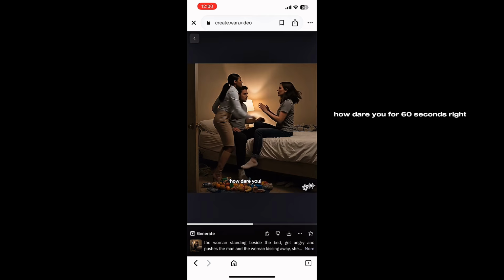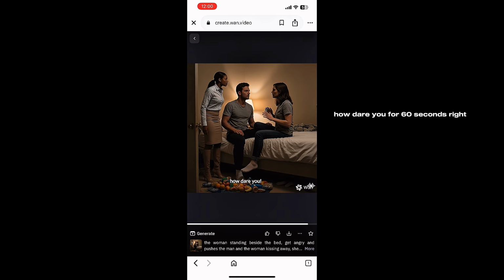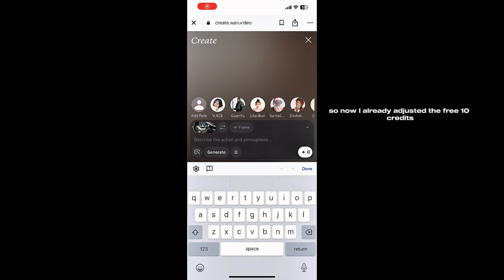You need to stay on the queue for 60 seconds, right? So now I already exhausted the free 10 credits, but that's okay. We can still generate more videos. So the same process, right? I upload my image. After uploading my image, you look at the second prompt. I wrote, she drives the car angrily and says, after everything I did for you. As you can see, I no longer have credit, but that doesn't matter. I just stay on the queue and it generates.